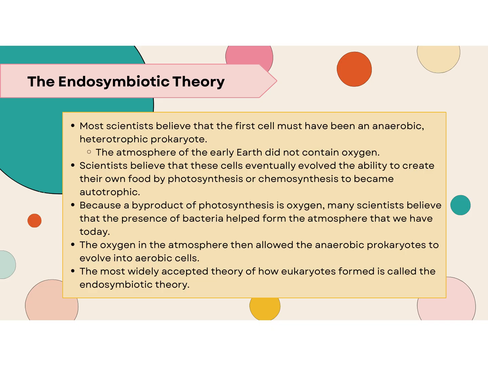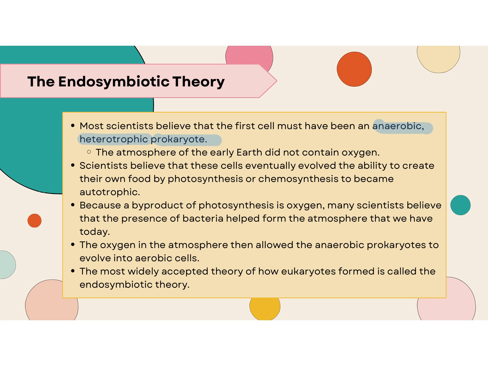The last thing that I want to talk about in this unit is the endosymbiotic theory. Now, most scientists believe that the first cell must have been anaerobic, heterotrophic, and prokaryotic. So let's talk about what that means. We just talked about prokaryotes. We know that those are made up of cells that do not have a membrane-bound nucleus. Their DNA is just floating around in the cytoplasm. And they also do not have membrane-bound organelles like Golgi and mitochondria.